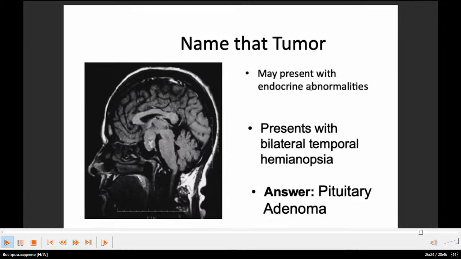It may present with endocrine abnormalities, as I said. Acromegaly presents with bitemporal hemianopsia. Here's the tumor: pituitary adenoma. The approach will be transnasal, the best option.